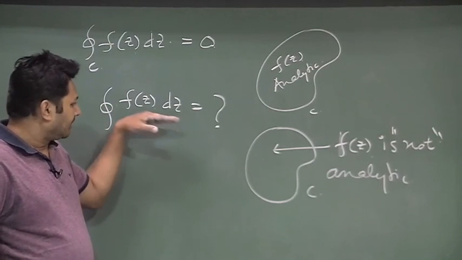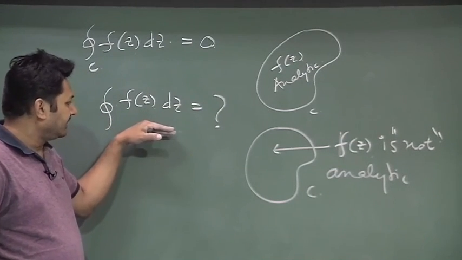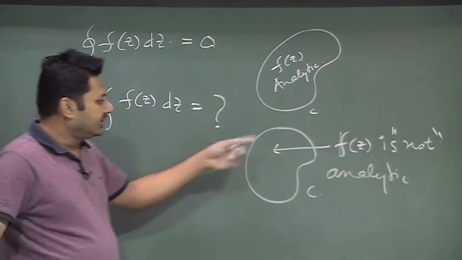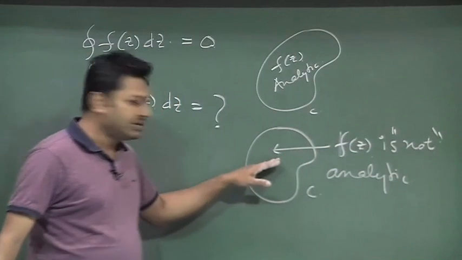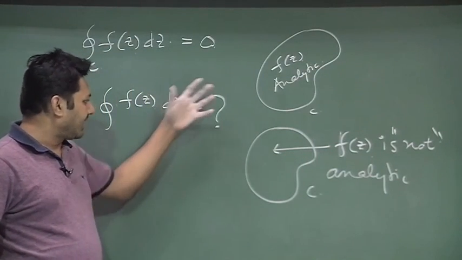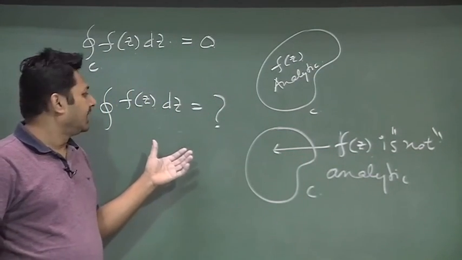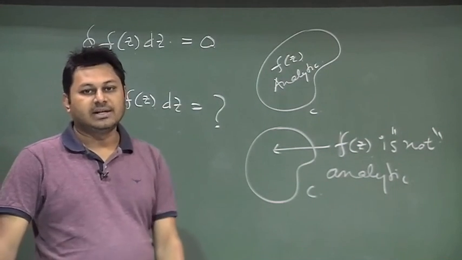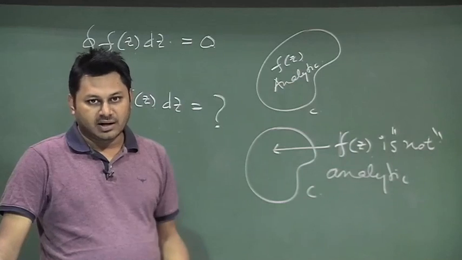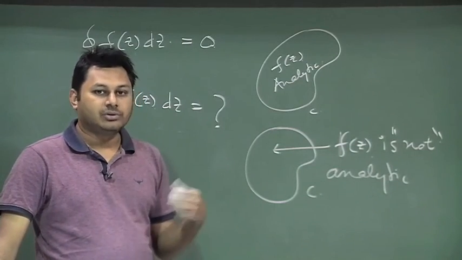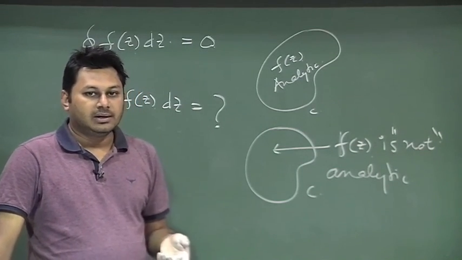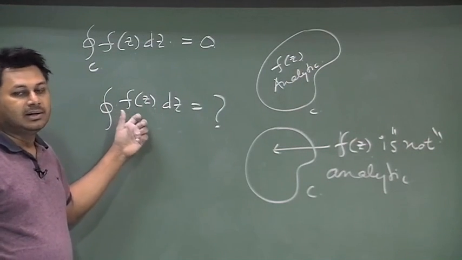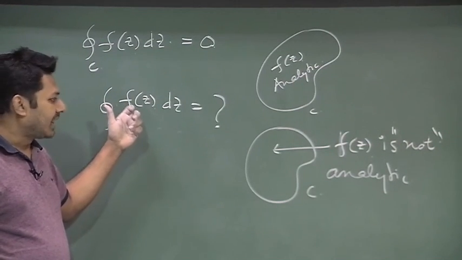So, to find the integration of this kind, where the function is non-analytic on the region, I still can have a recipe. There is a well known formula for that, which is called Cauchy's integral formula. So, in the next class we start with that and find out how Cauchy's integral formula gives us the values of this integration where f(z) is not analytic.